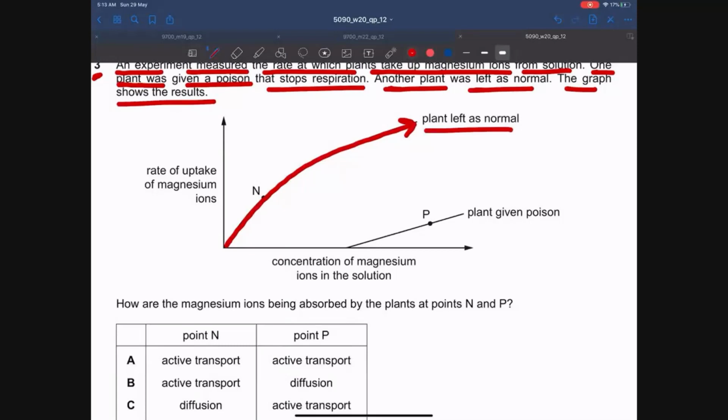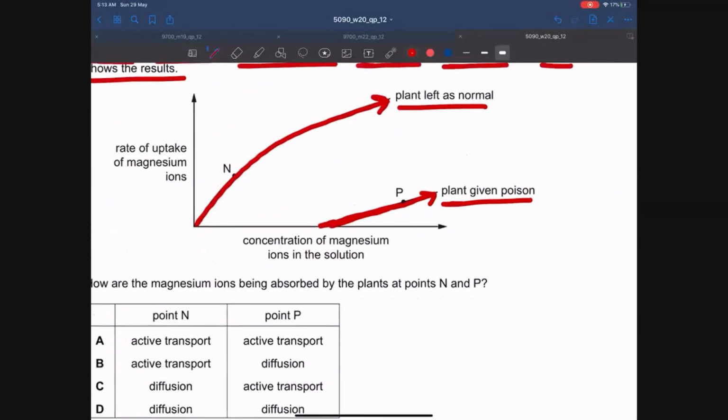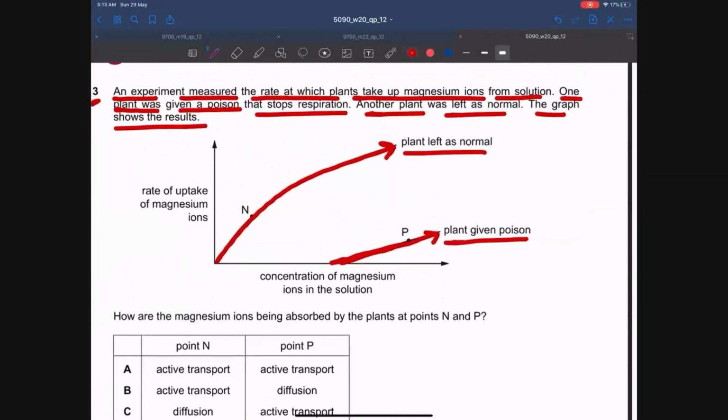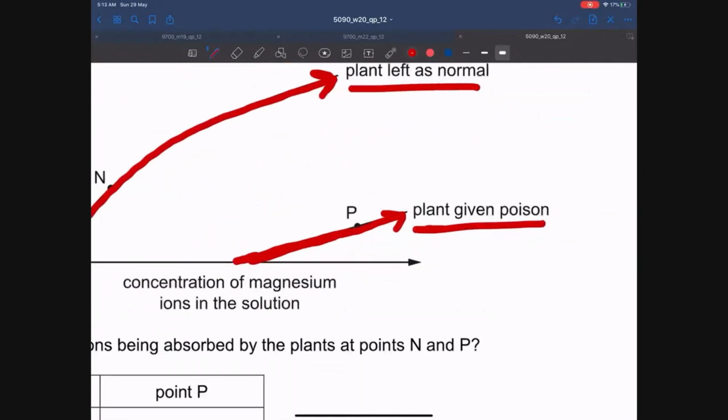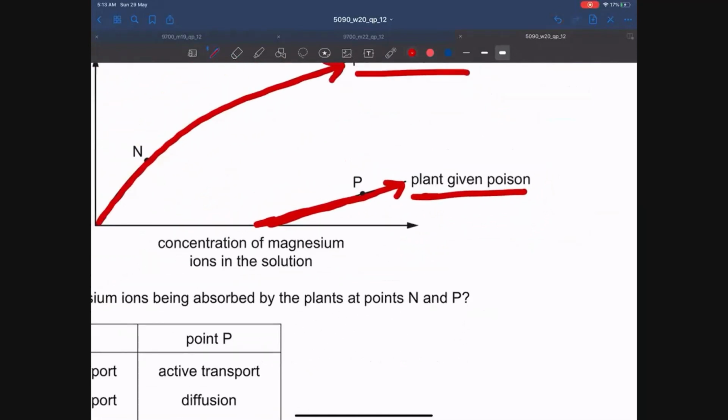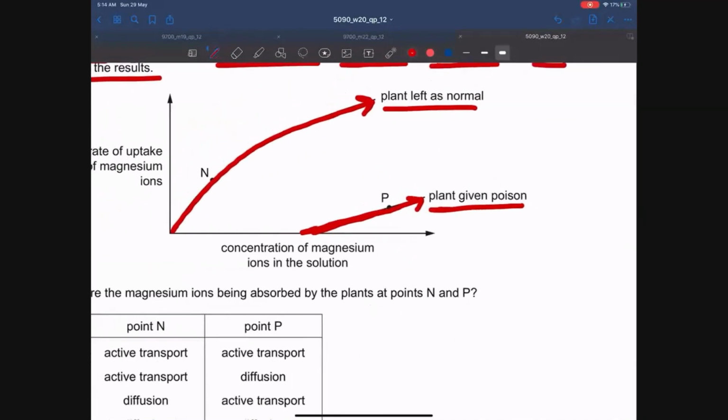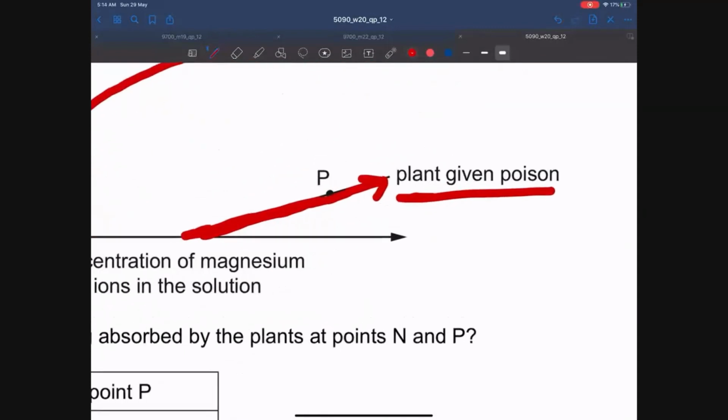And if we look at the graph at point P, the rate of uptake of magnesium ions when the plant is given poison is very low. So we can see when the plant is given poison, the rate of uptake is very low. And as mentioned above, this poison stops respiration. This means that respiration is not occurring and energy is not released. So active transport cannot occur at P.